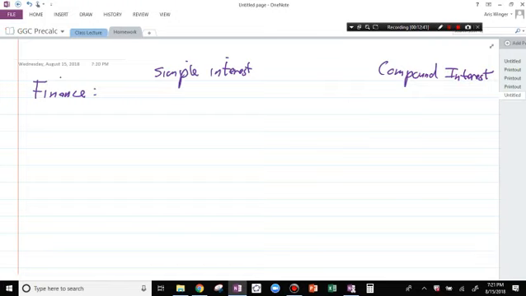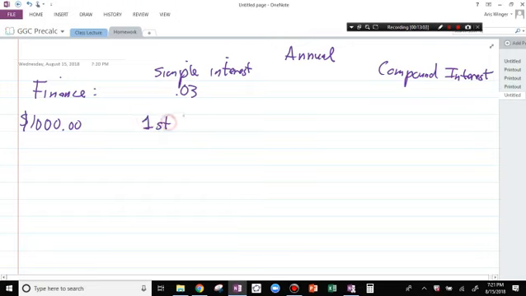People still give CDs, which is based on simple interest, right? If I put in $1,000 and then I do 3% simple interest, annually, right? They were talking about after 1 year, we're talking about 3% of 1,000, which is 30.